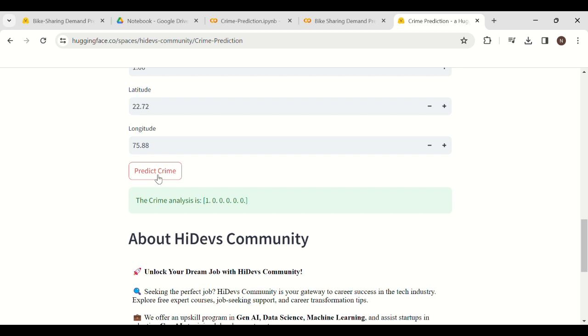So it is showing the crime analysis. This output is based on the data. The larger the data, the more the accuracy.